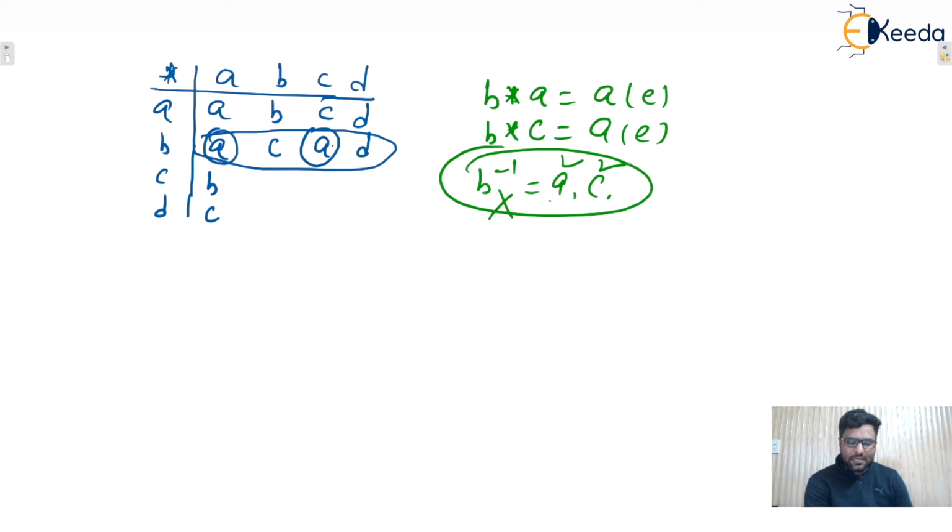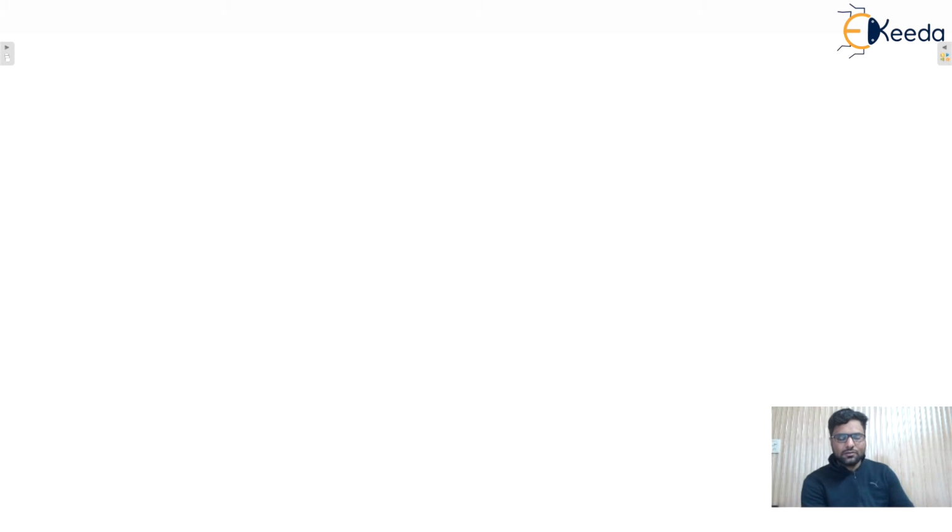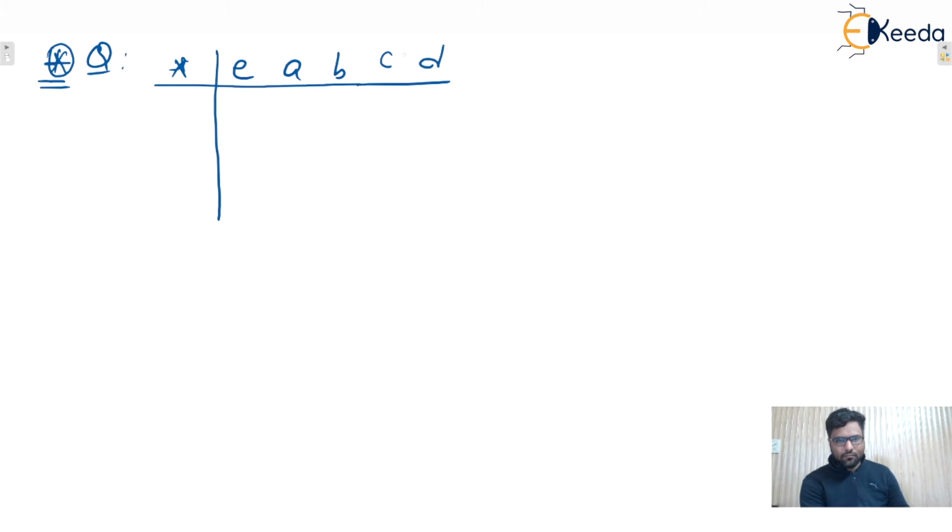Associativity you need to check. Okay. So let us take one more example and see whether the given Cayley table represents a group or monoid or any algebraic structure. So let us assume the next example. Let's say one Cayley table is given to you, with E, A, B, C, D as the top row, and E, A, B, C, D as the elements.